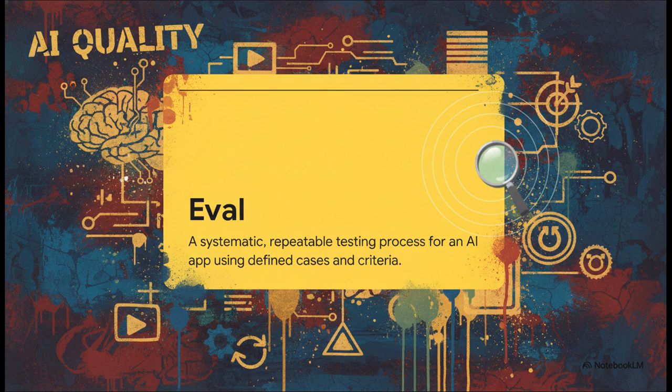An eval is a systematic, repeatable testing process. It's the actual solution that proves a good AI isn't just getting lucky on a good day. Instead, reliable performance is the result of engineered repeatability.